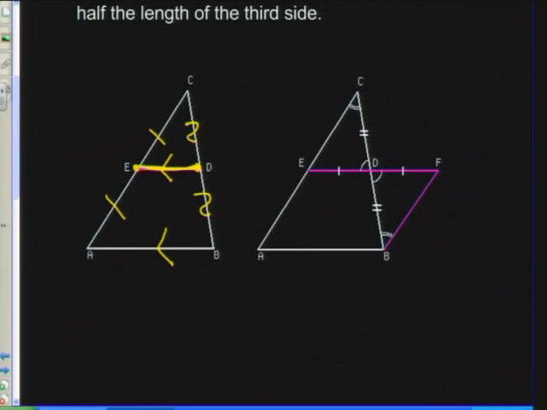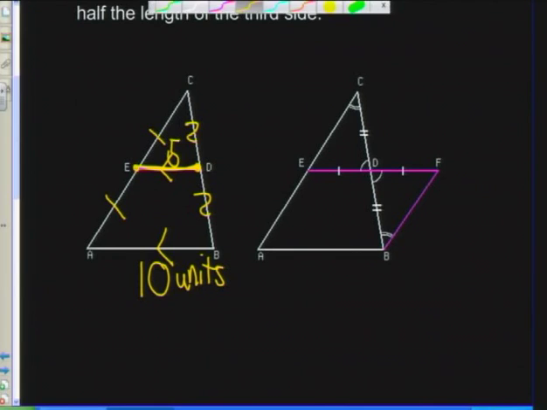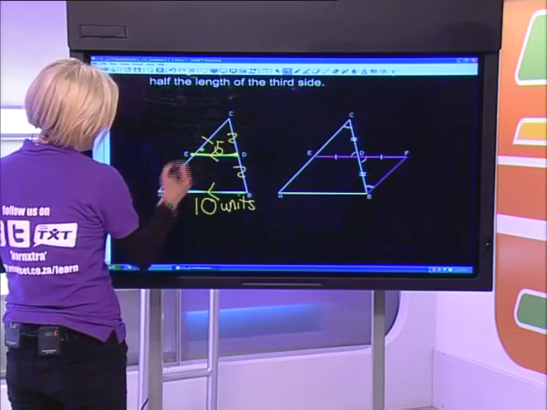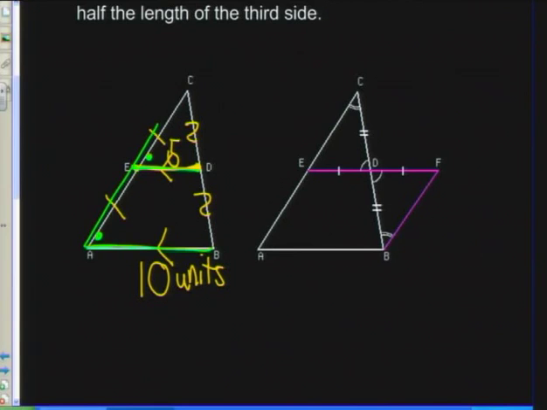So that means if I know that these are the midpoints that are being joined, I can safely assume that if AB is, let's say, 10 units long, then ED is 5. Because it proves that the lines are parallel, I can use a lot of the things we spoke about early on in the lesson. For instance, the corresponding angles, those angles in the F shape, will be equal.